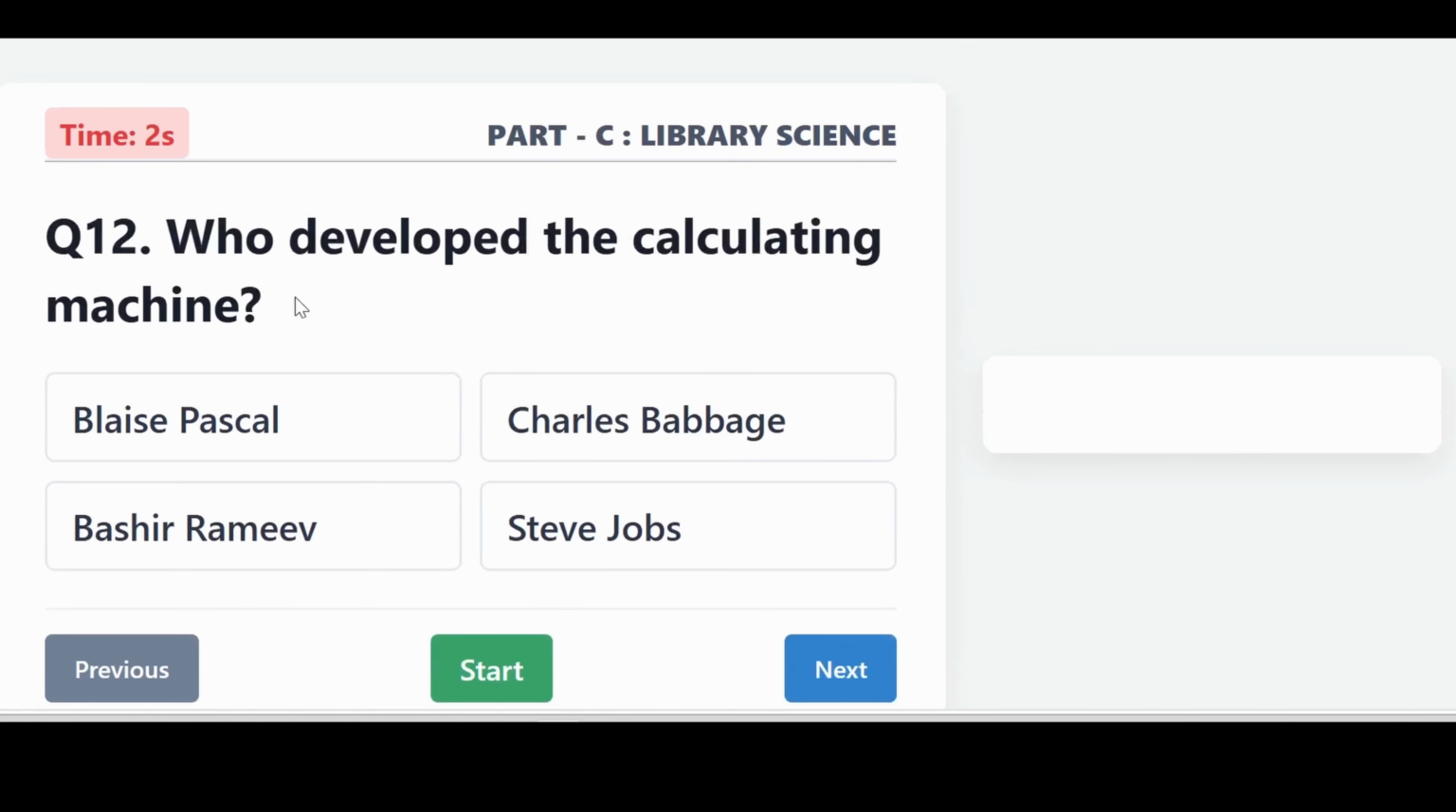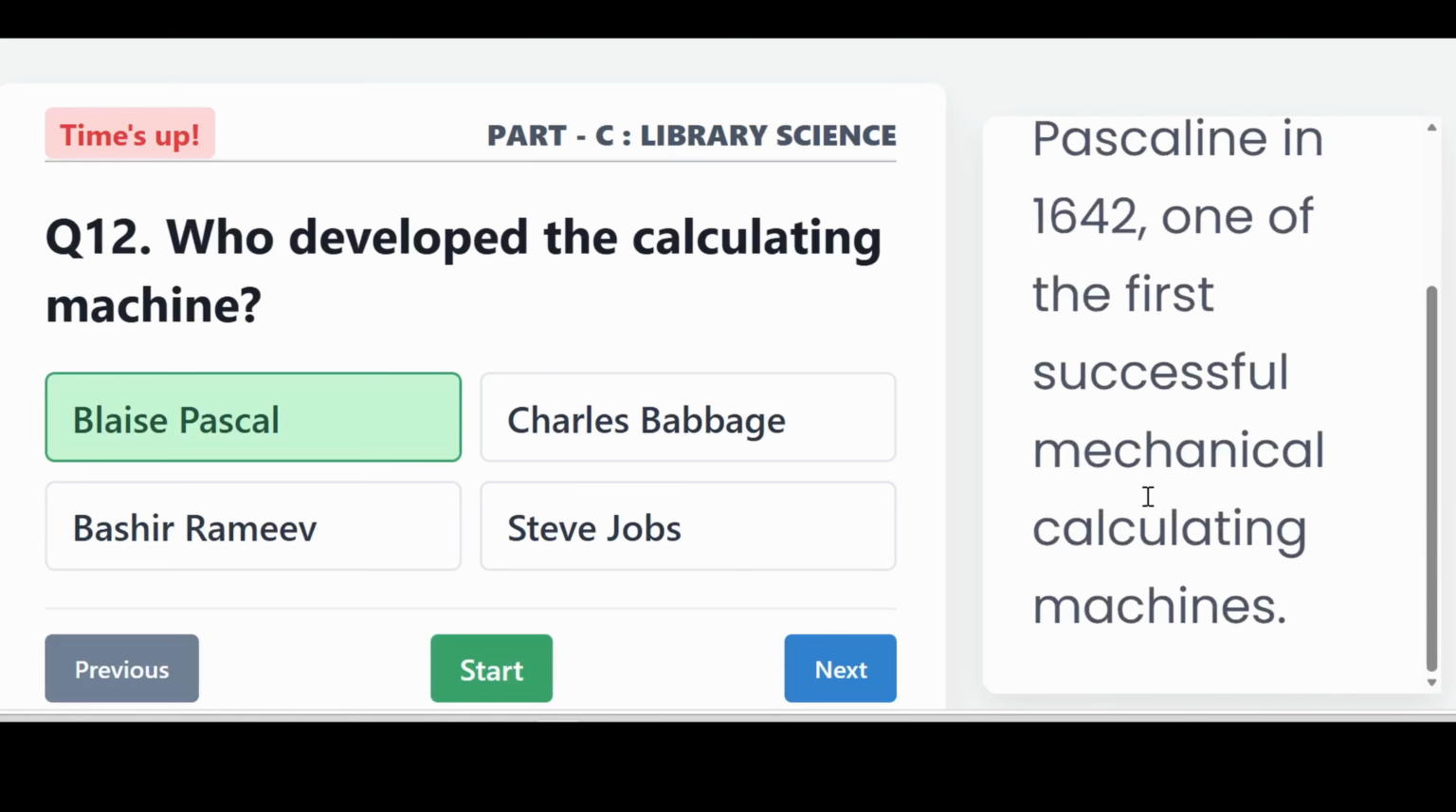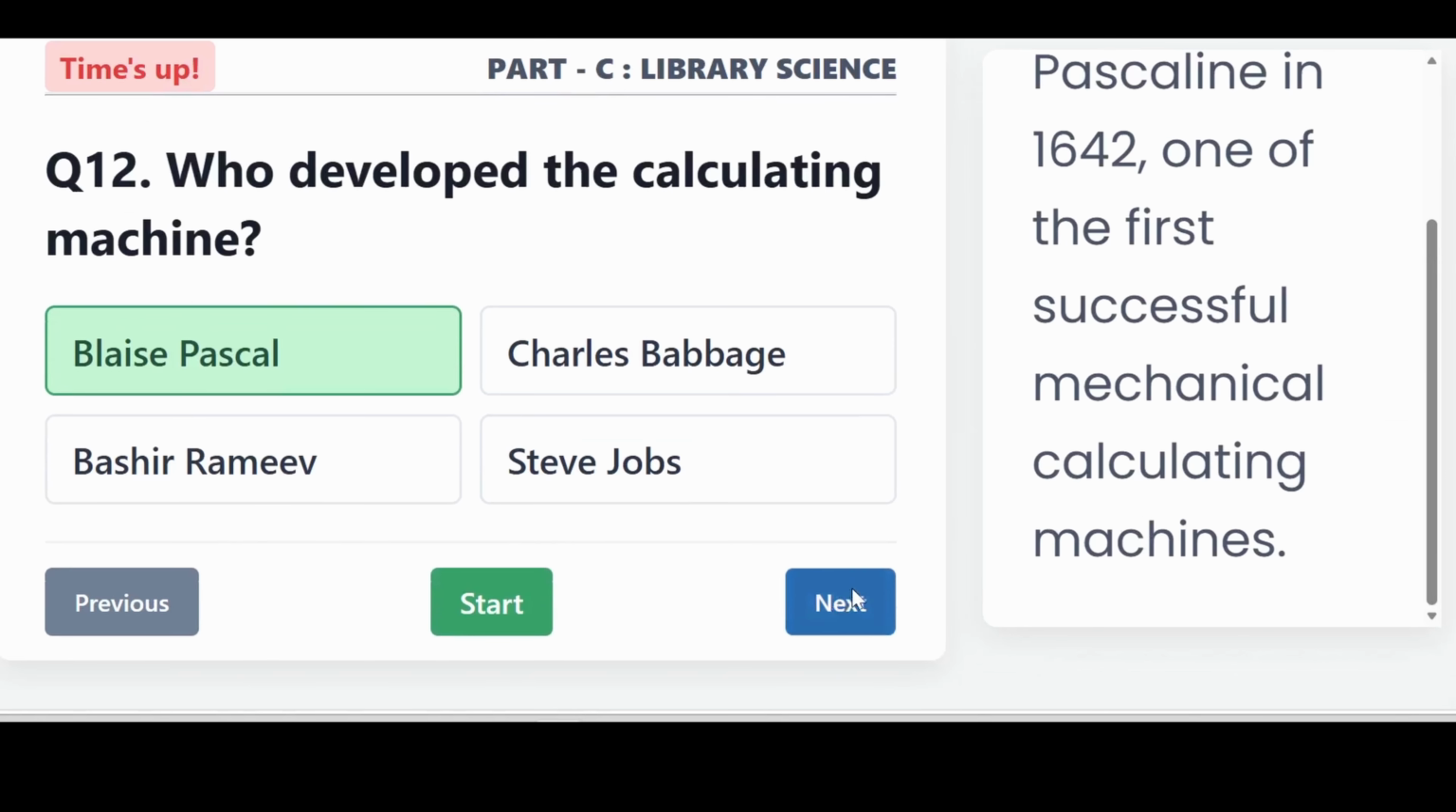Who developed the calculating machine? It is Blaise Pascal. Blaise Pascal invented the Pascaline in 1642, one of the first successful mechanical calculating machines.